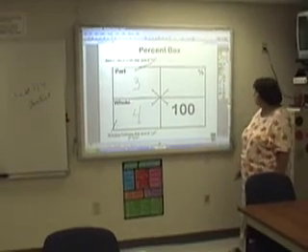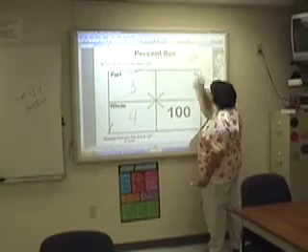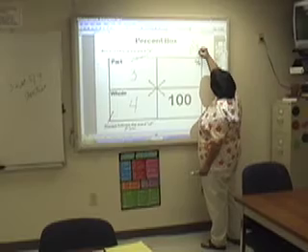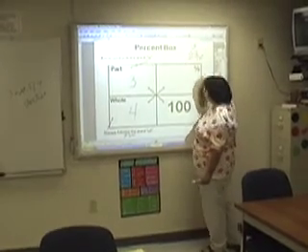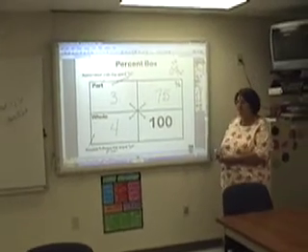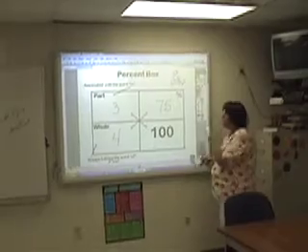Cross multiply the 3 and the 100. Okay, 3 times 100 is going to be 300. Now what do I do? Divide it by 4. Very good. So that'll go 7 times and 5 times. So 3/4 is 75%. Does that make sense to you? Okay, very good. All right.